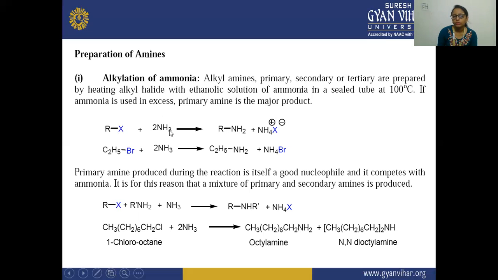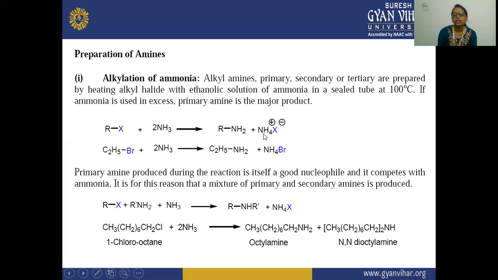You can see here one H is displaced. So the primary amine is formed, and here NH4X means the halogen is added. We have taken two molecules: one molecule is attached to the alkyl group, and from the second molecule, one hydrogen goes to the first molecule and the halogen is added to the second molecule. That is why it is NH4X.